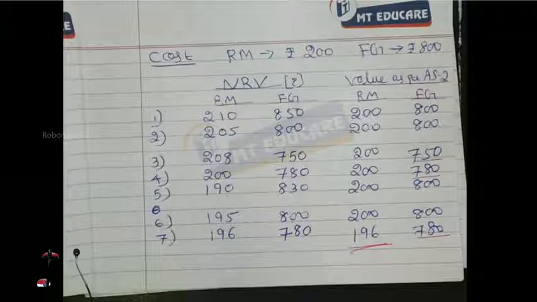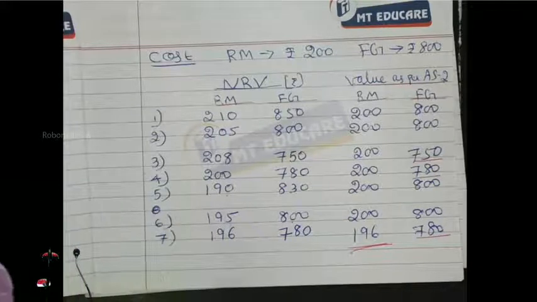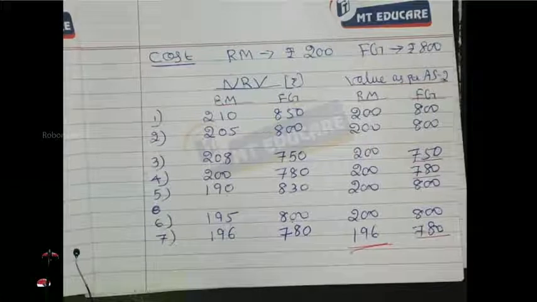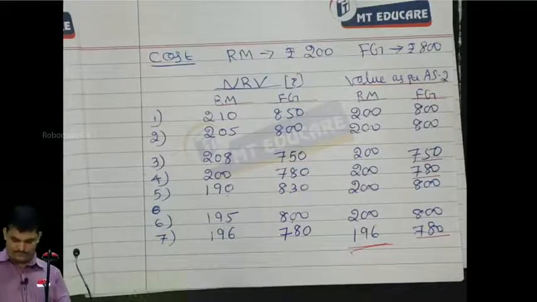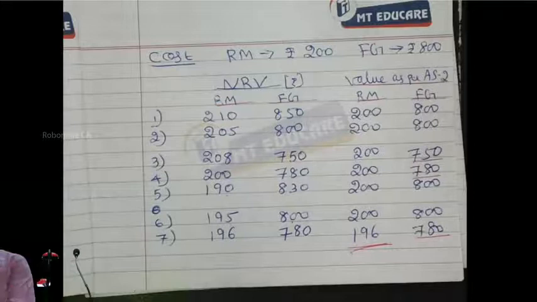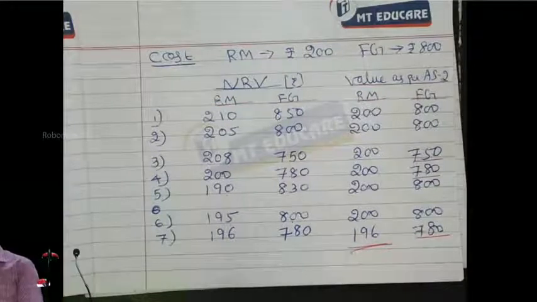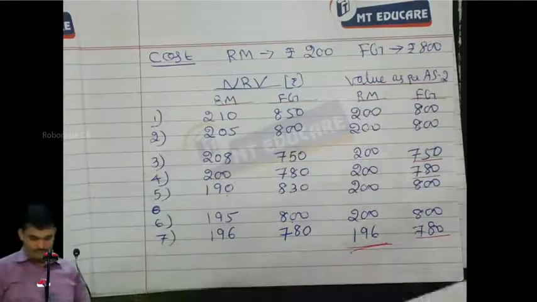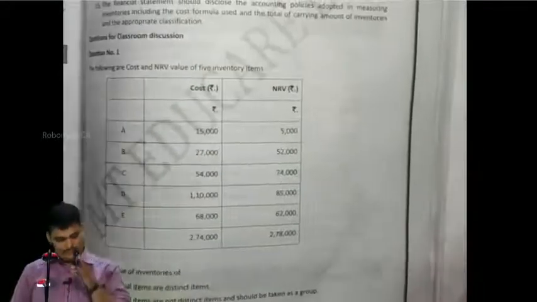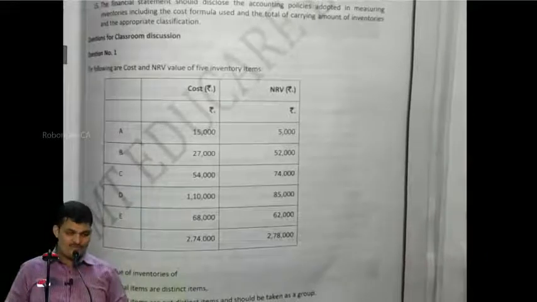Cost, NRV: A 15,000, 5,000; B 27,000, 52,000; C 54,000, 74,000; D 1,10,000, 85,000; E 68,000, 62,000; and total 2,74,000, 2,78,000. Find out the value of inventories. A. Individual items are distinct items. B. Individual items are not distinct items and should be taken as a group. So tell me the value quickly. 4 mark question.